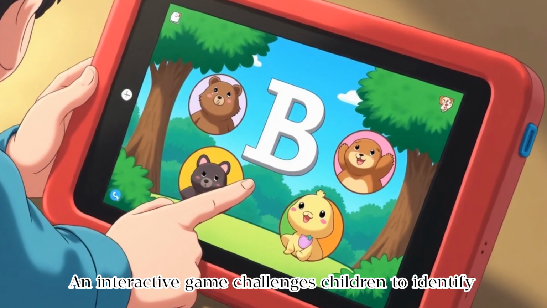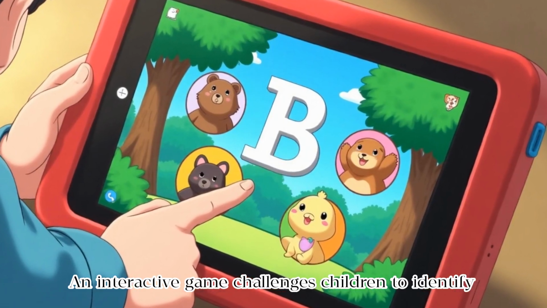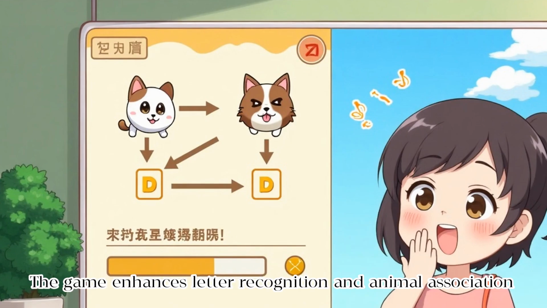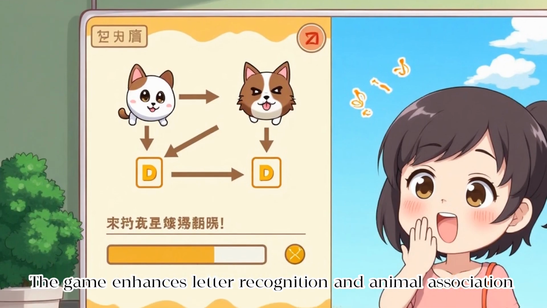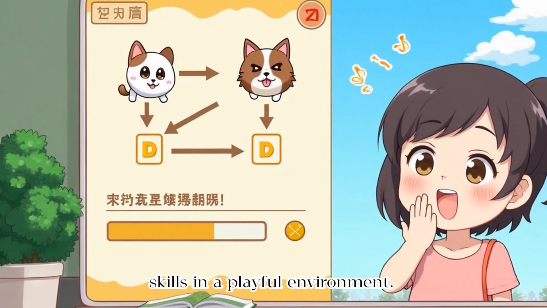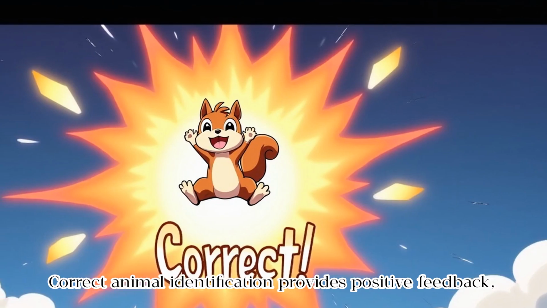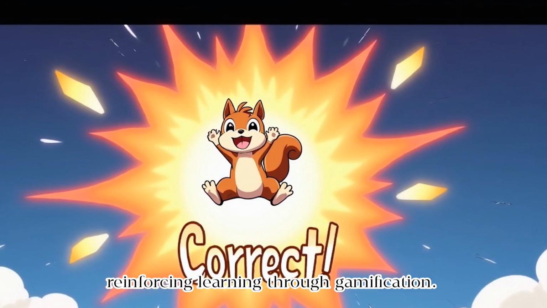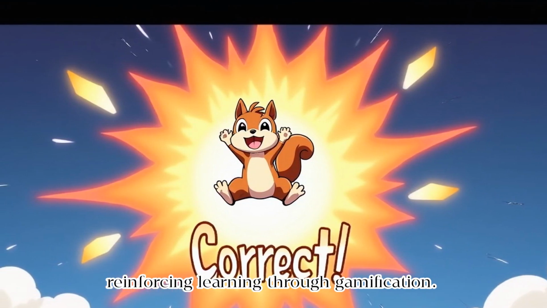An interactive game challenges children to identify animals based on a given letter. The game enhances letter recognition and animal association skills in a playful environment. Correct animal identification provides positive feedback, reinforcing learning through gamification.